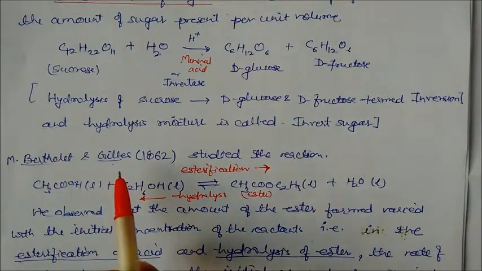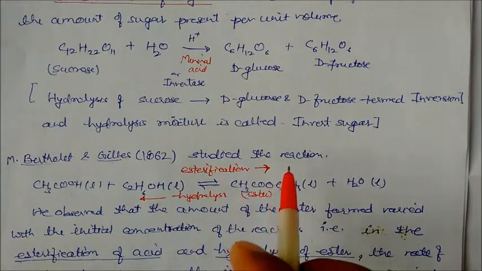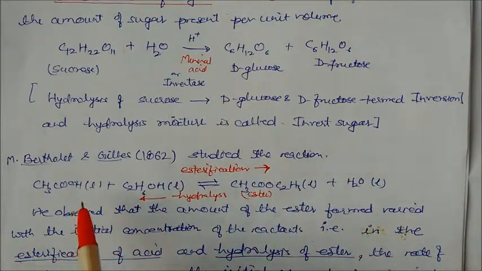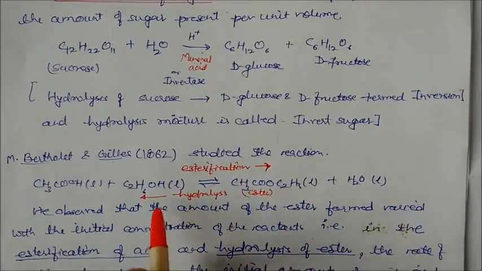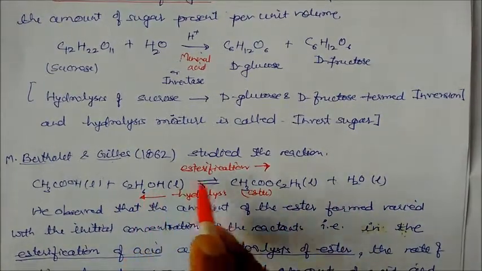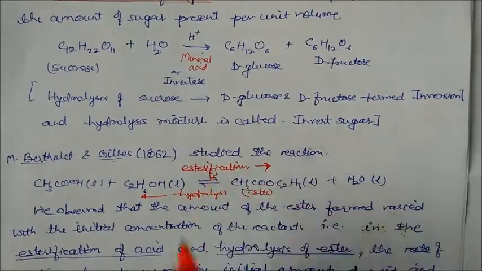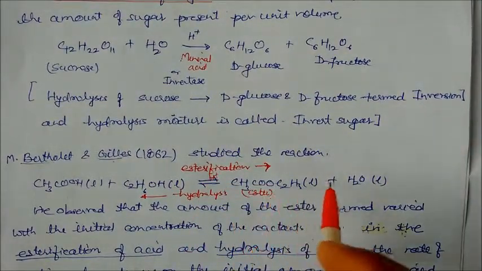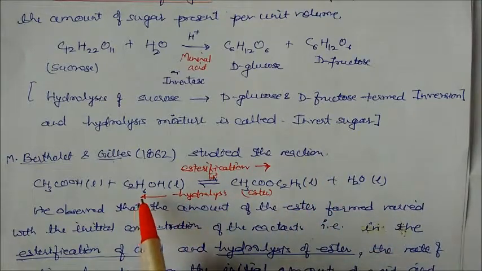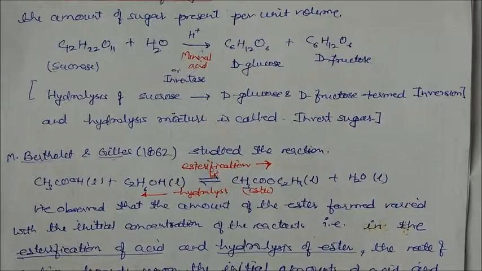Berthelot and Gilles, in 1862, studied another reaction. The reaction was between acetic acid and ethanol. In an acidic medium, this converts into ester plus water. This is the esterification reaction in the presence of acid. Again, this ester plus water goes through the backward reaction, giving acetic acid and ethanol. So what did he conclude?